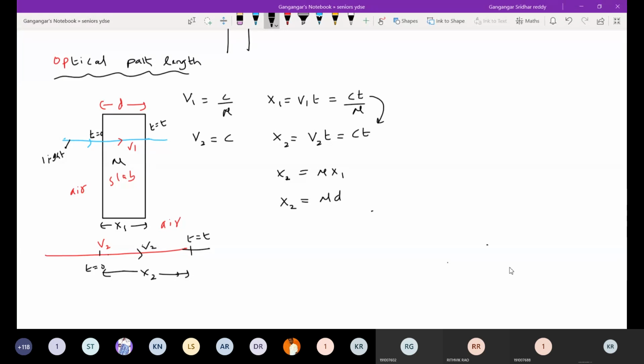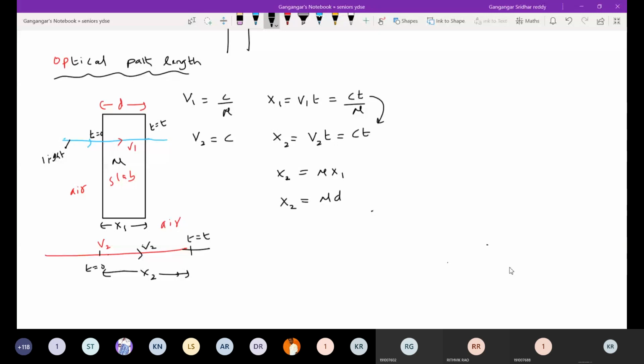So how to interpret it? Shall I put it in the simplest way? If I move in a slab, I take a time t to move through this slab and cover a distance d. In the same interval of time, how much will I move in air or in vacuum? It will be mu d.